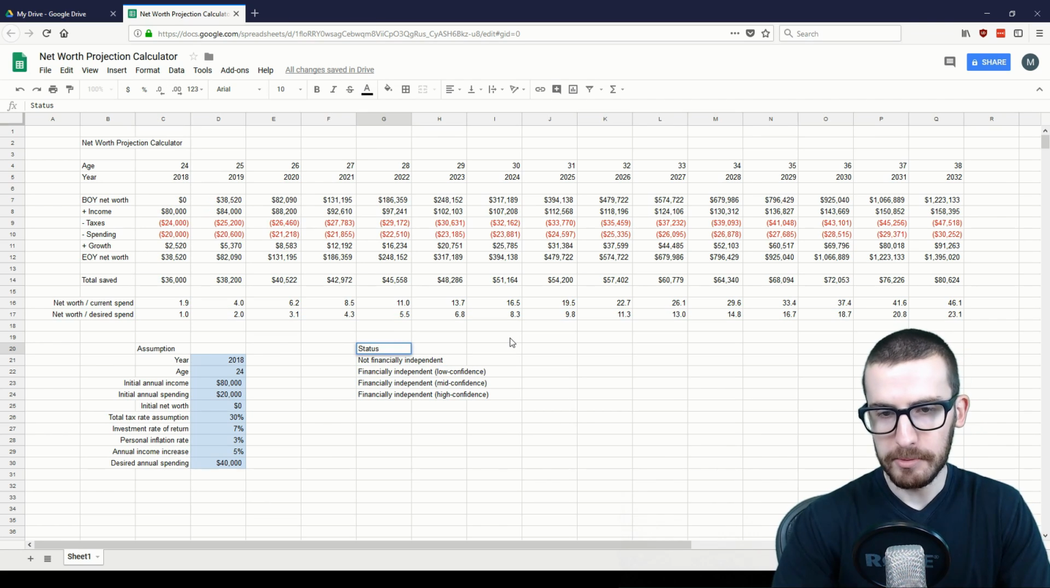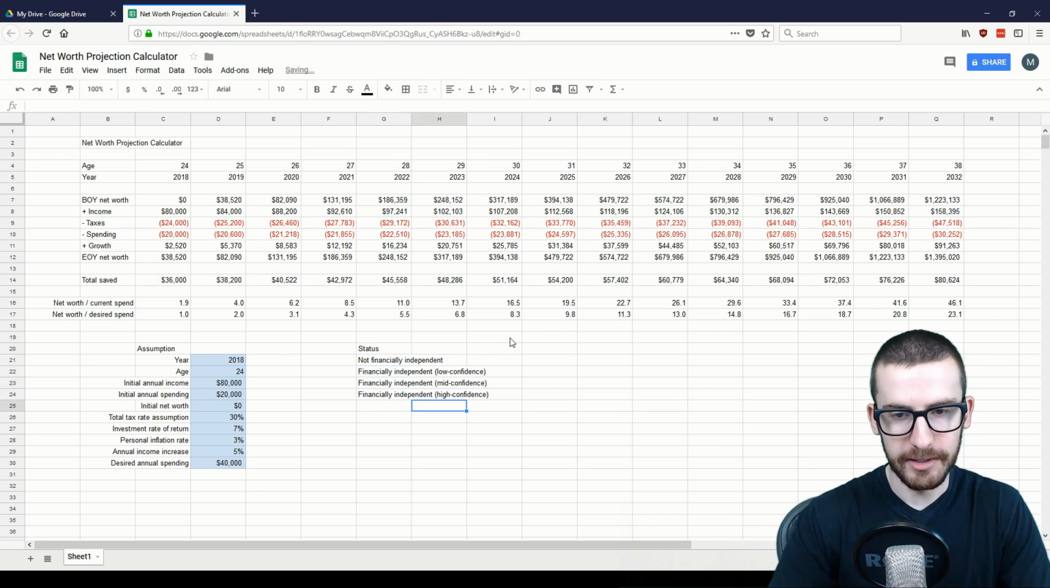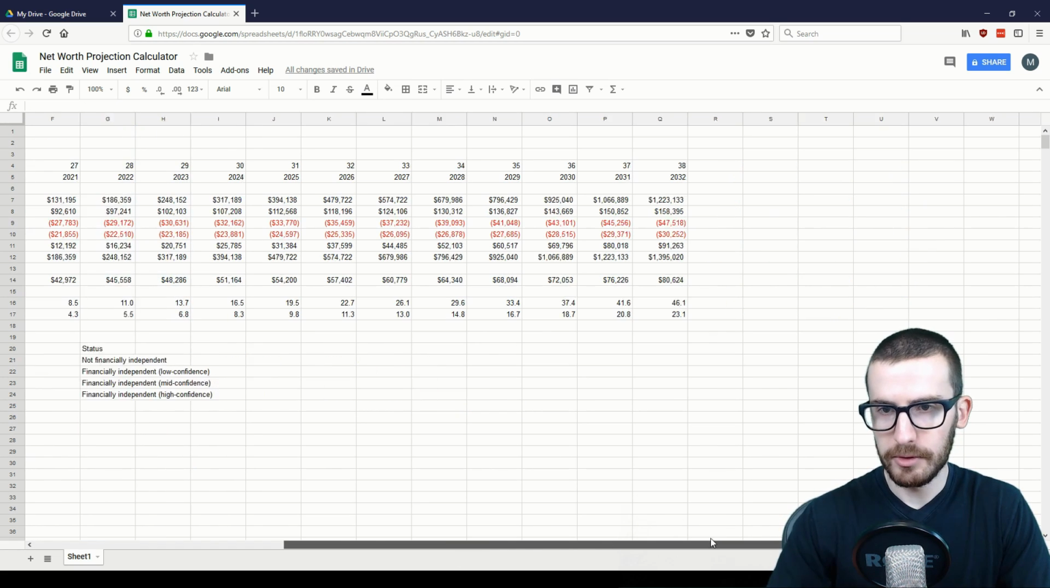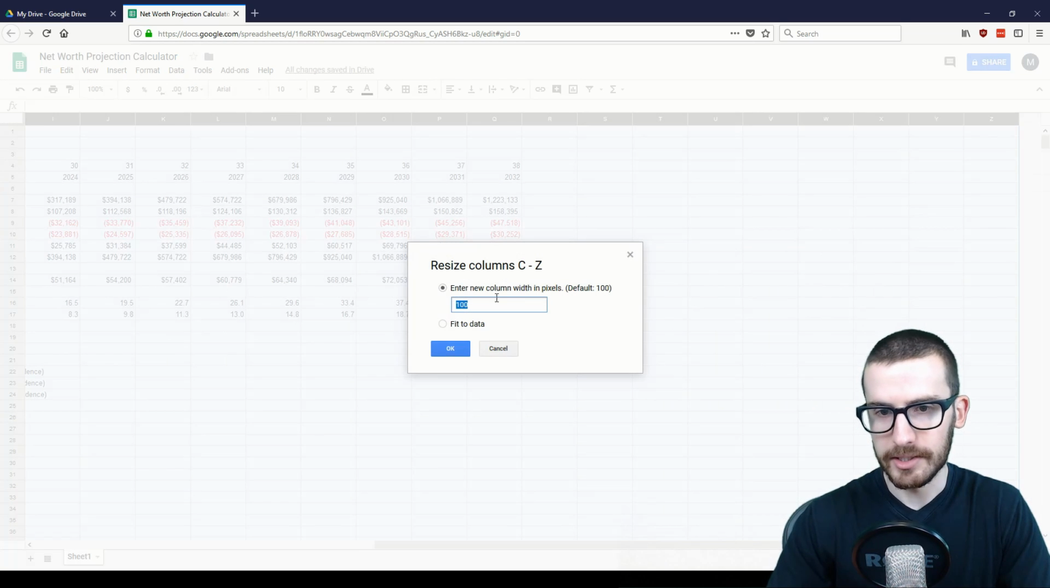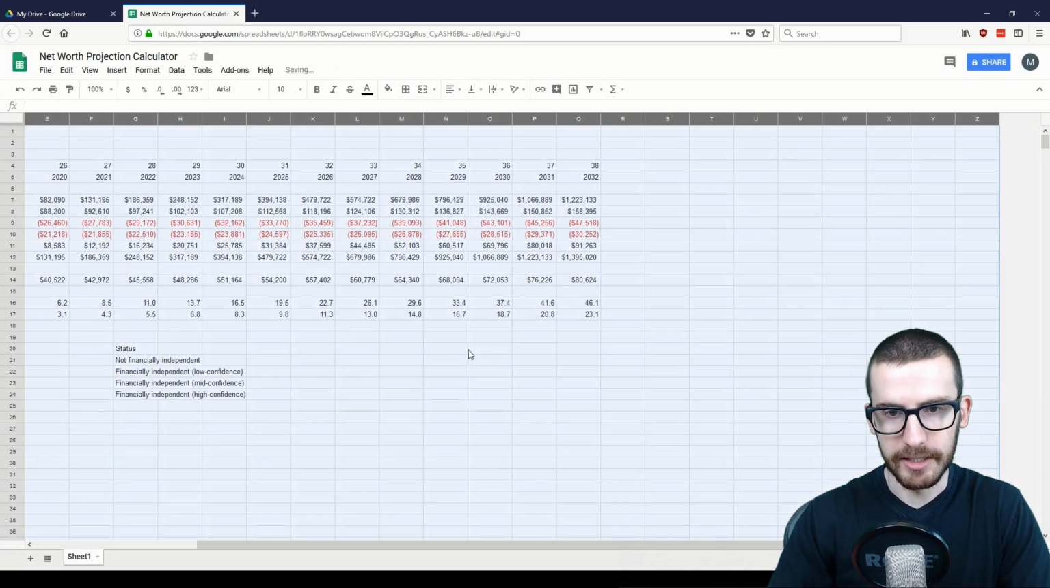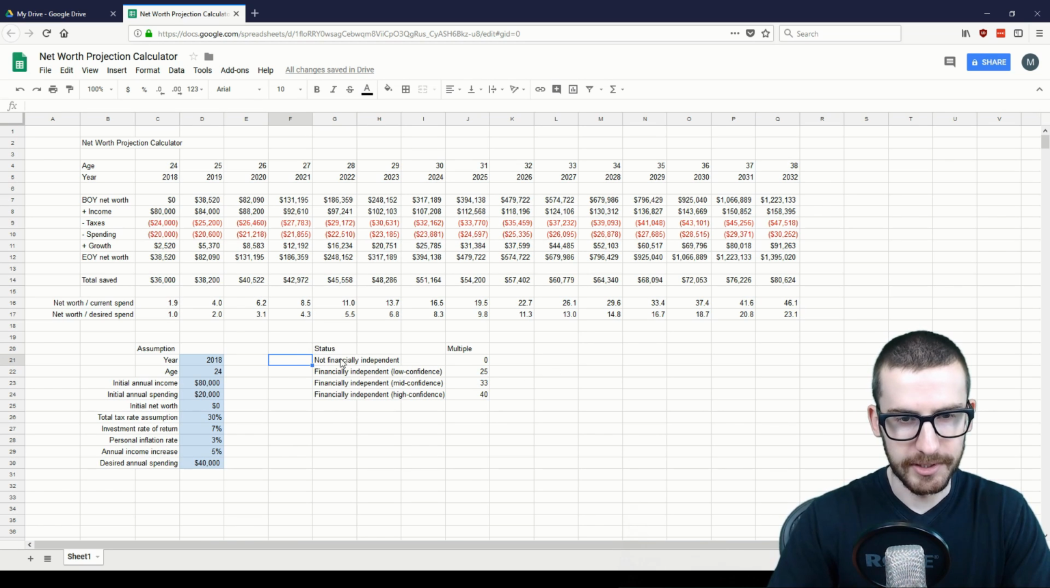So now that we have the multiples, we can add our financial independence levels. Before we do that though, I'm going to adjust the column widths of all the columns and resize them to 80 instead of 100. So just make things a little cleaner. So if you give me a second, I'll build out this table real quick.